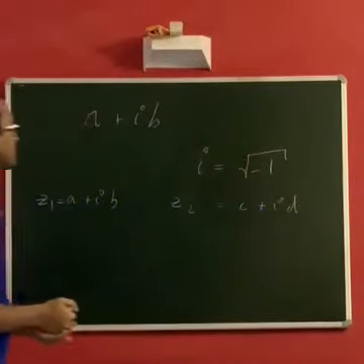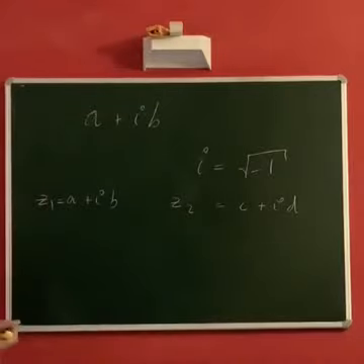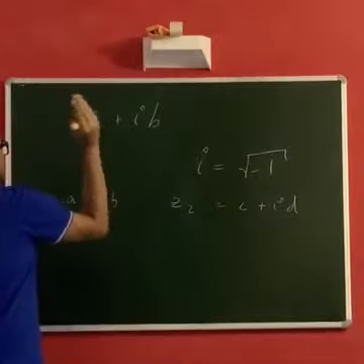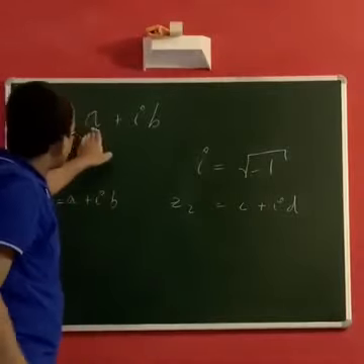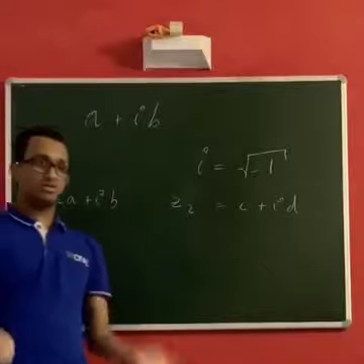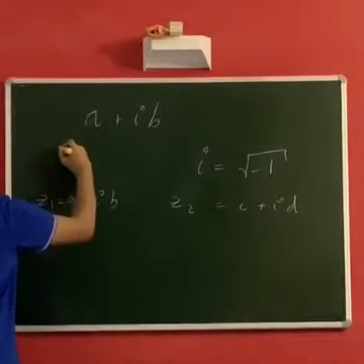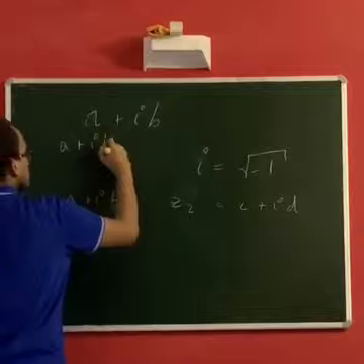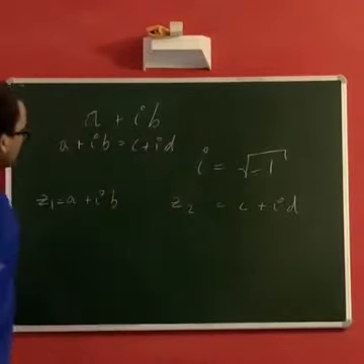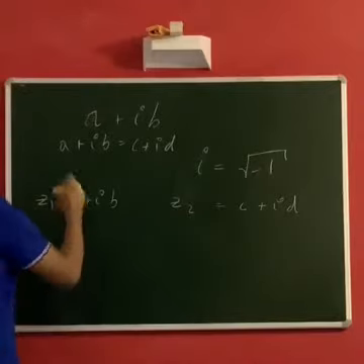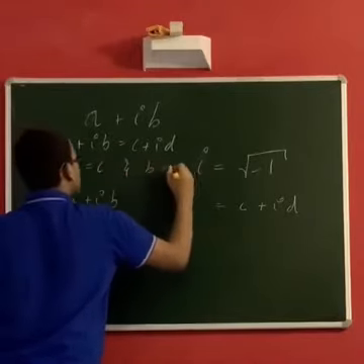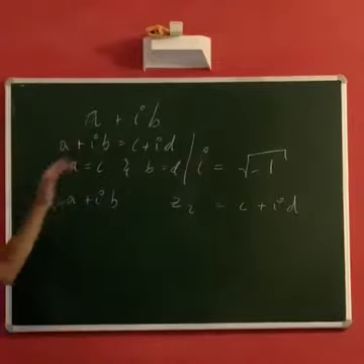Also, although it's elementary, it's important to note: you say two complex numbers are equal when their corresponding real parts and imaginary parts are equal. So a plus ib equals c plus id, where a, b, c, d are real numbers, if and only if a equals c and b equals d. Although it's elementary, it's important to note.